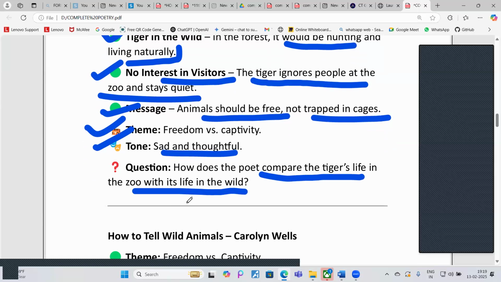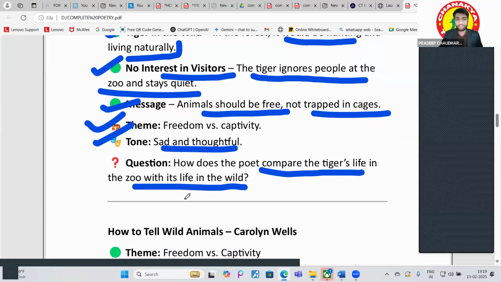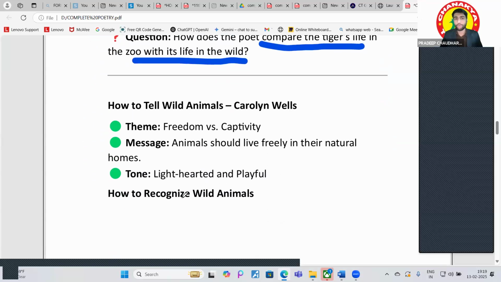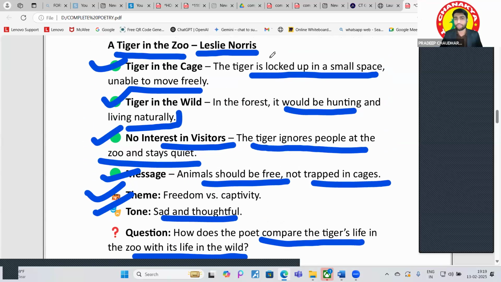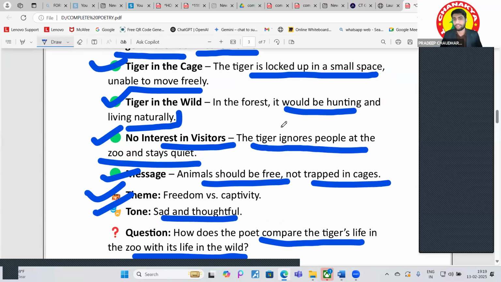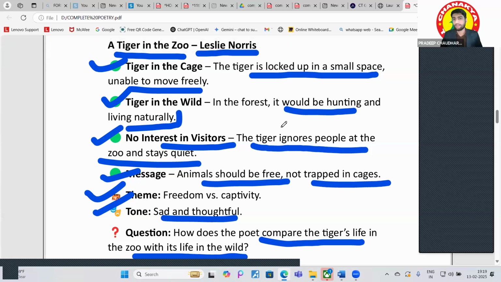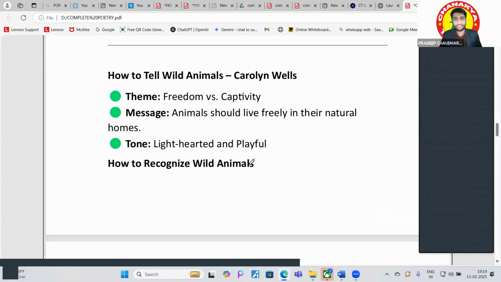Yes, sir. Okay. Now let's revise another poem. A Tiger in the Zoo. Who will tell me what is the message of this? Sir, animals should be free, sir. Okay. They should be free in their habitat, and they should not be put in cages. Trapped into the cages, sir. Okay. They just want that they should not be locked into a small space in which they are not able to move freely as well. Okay, so this was the thing.